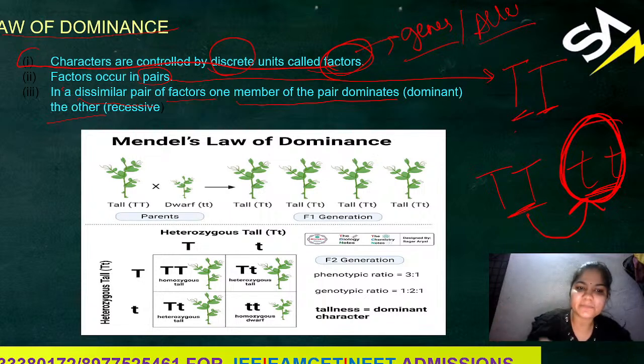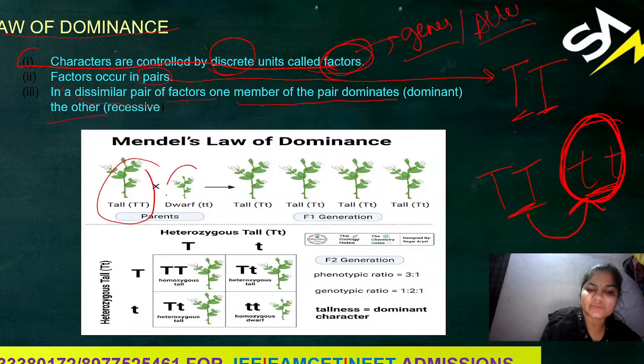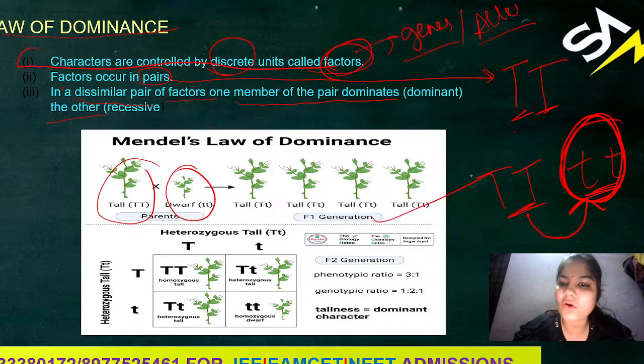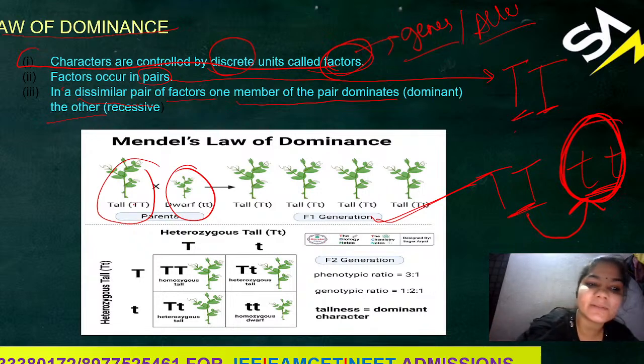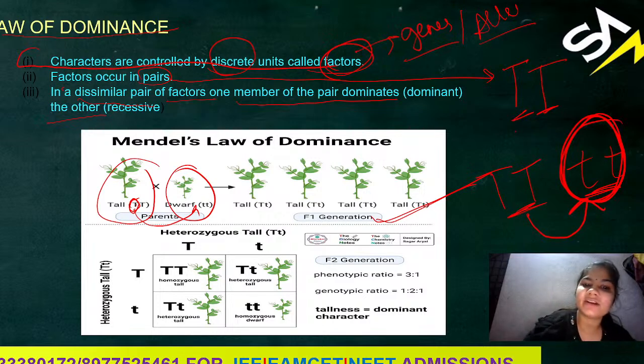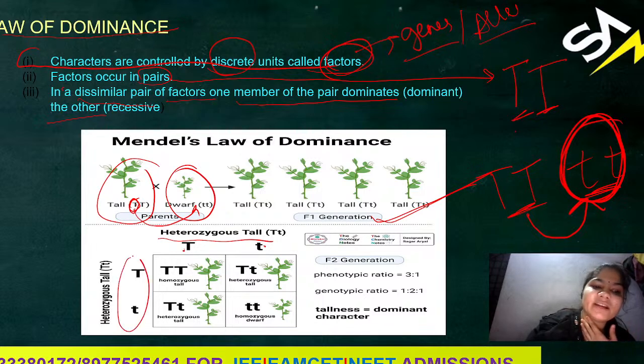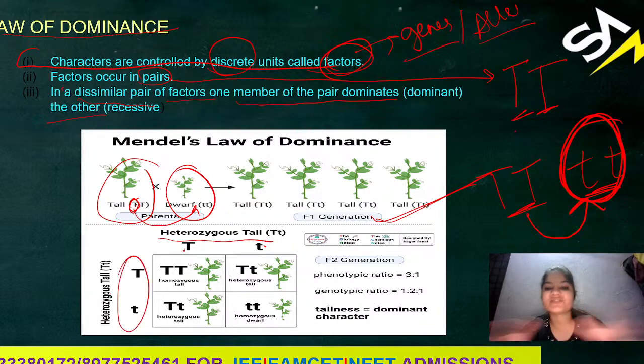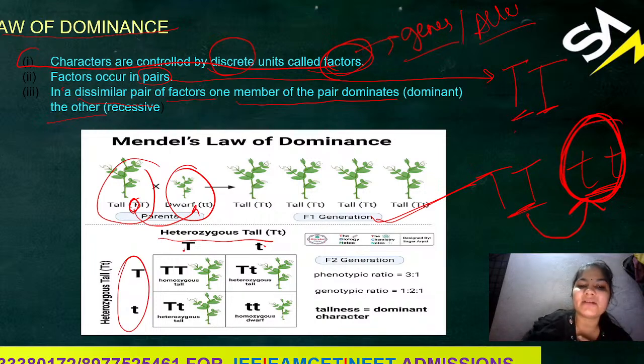Now, as you can see here, capital T and small t are crossed. Then we got all plants in the F1 generation tall. That means the capital T dominated the small t character. Again we took a heterozygous tall, capital T small t, and self crossed it. Then we got the F2 generation where three plants were tall and one plant was dwarf, which was a homozygous condition.